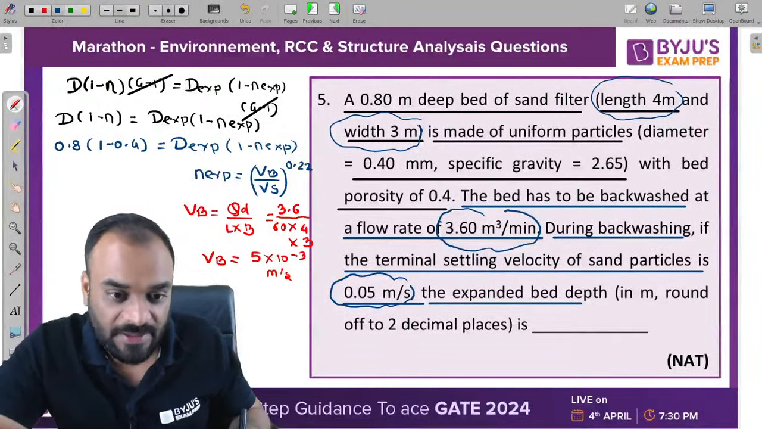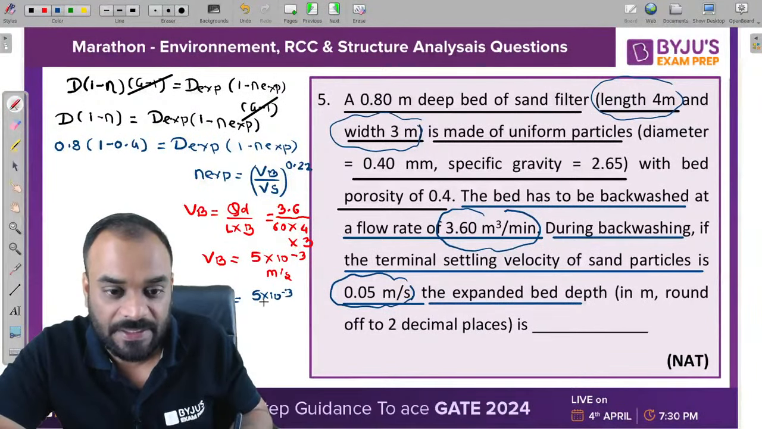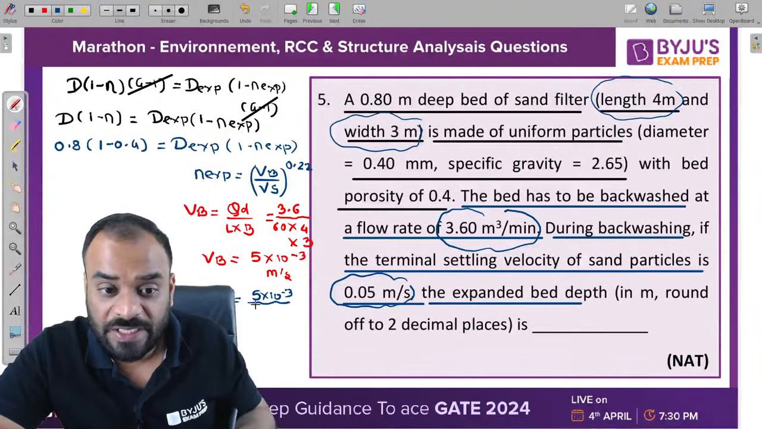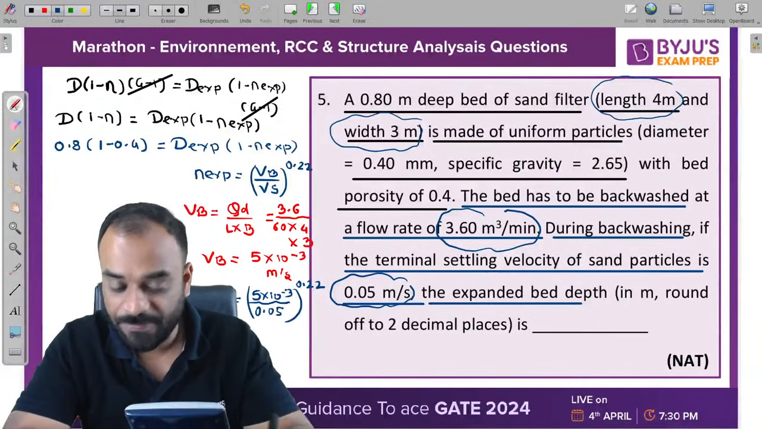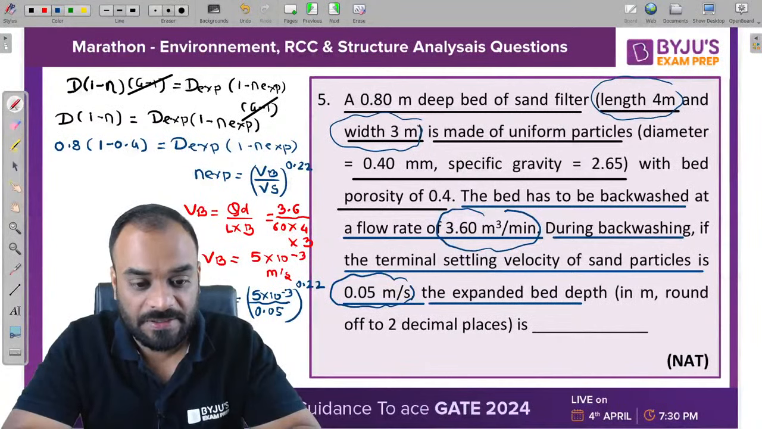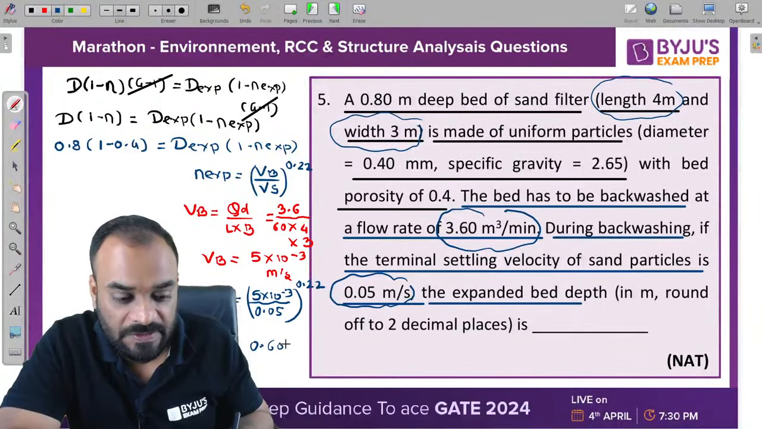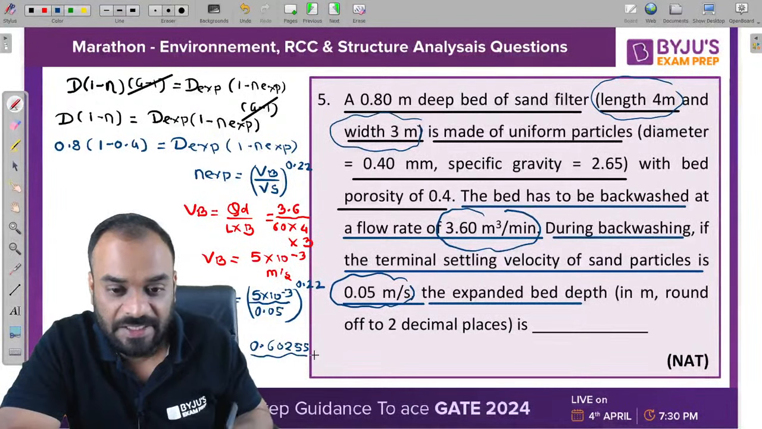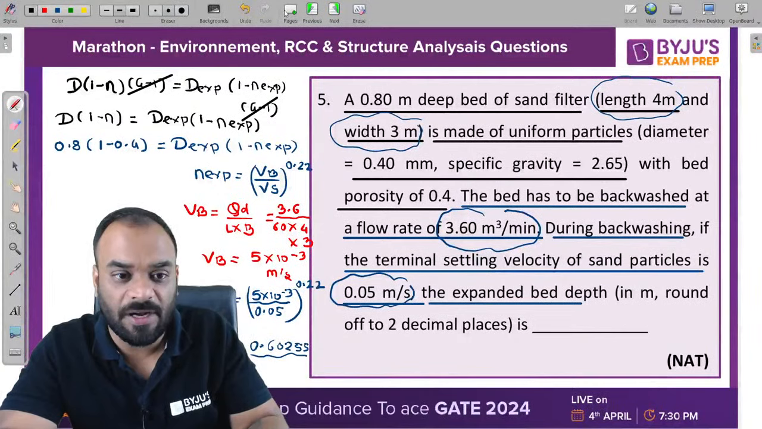Now guys, let's calculate the eta expanded value. Eta expanded equals backwash velocity, 5 into 10 raised to power minus 3, divided by settling velocity. The settling velocity is 0.05, raised to power 0.22. So 5 into 10 raised to power minus 3 divided by 0.05 raised to power 0.22. We are getting a value of 0.60255 as eta expanded. Now after getting this value, we are able to calculate the value of D expanded also.